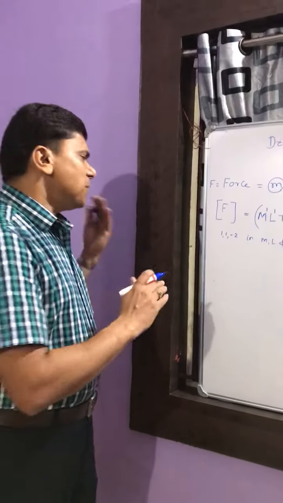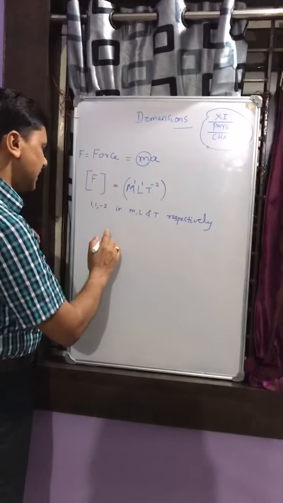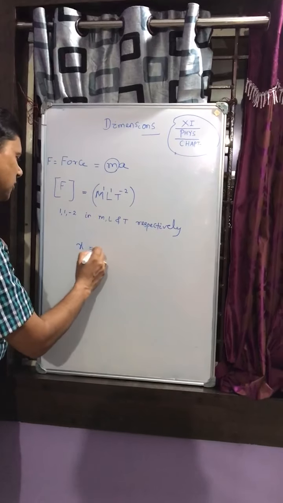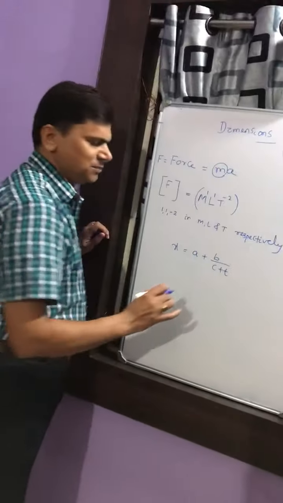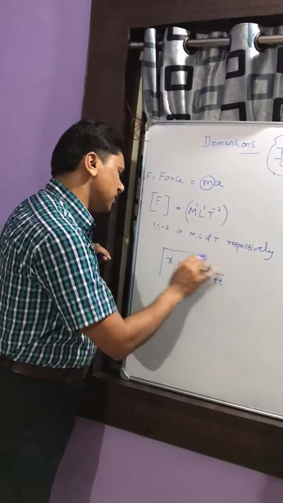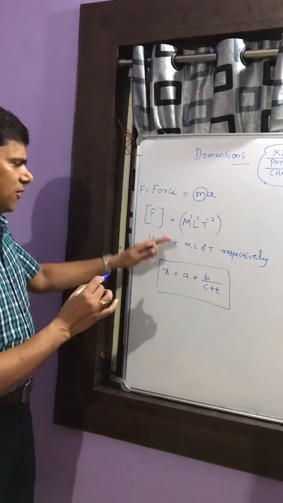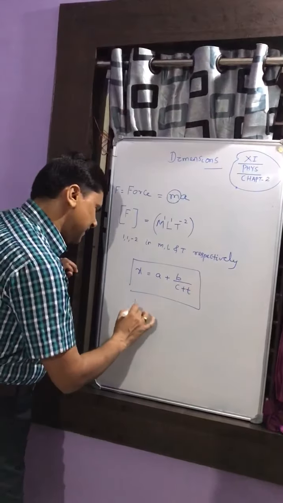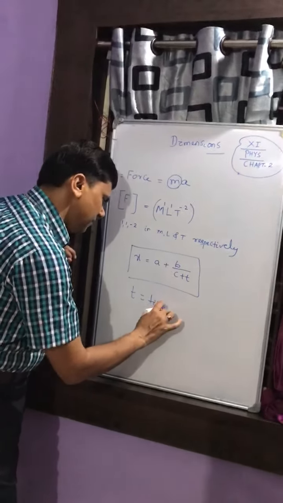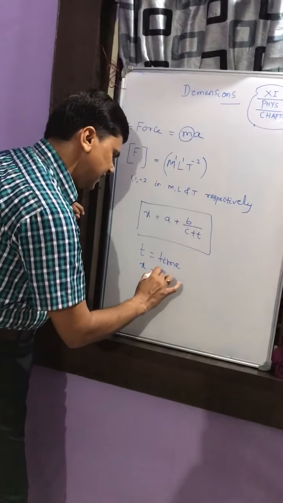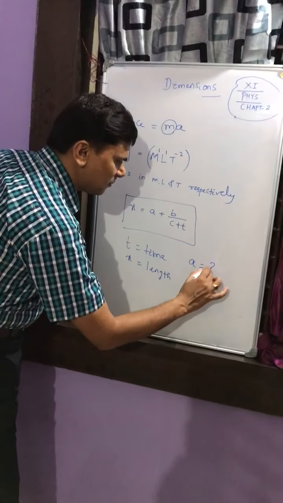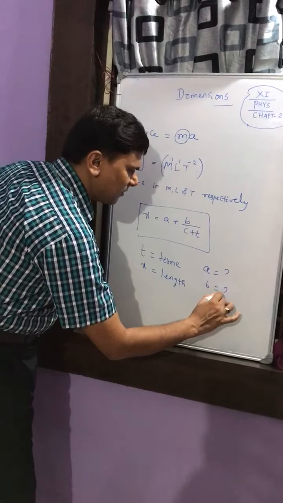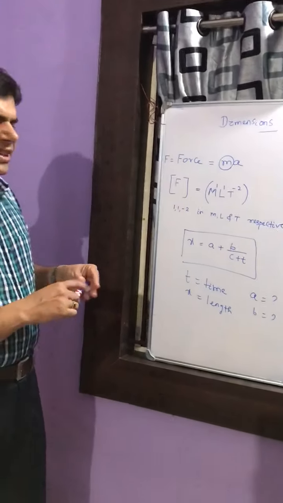Now suppose we are given an equation like this: x equal to a plus b by c plus t. Suppose we are told that t is time and x is length, and we are to find the dimensional formula of A and the dimensional formula of B. How to find it out?